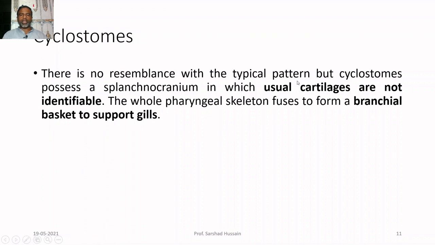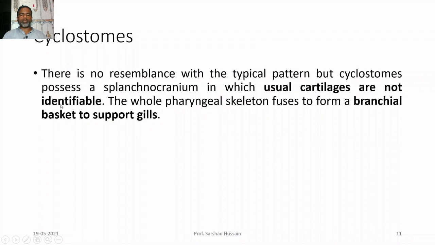Now, if you look at the cyclostomes, the visceral arches in the cyclostomes do not resemble the typical pattern, though they possess a subplanum cranium, in which the usual cartilages are not identifiable.